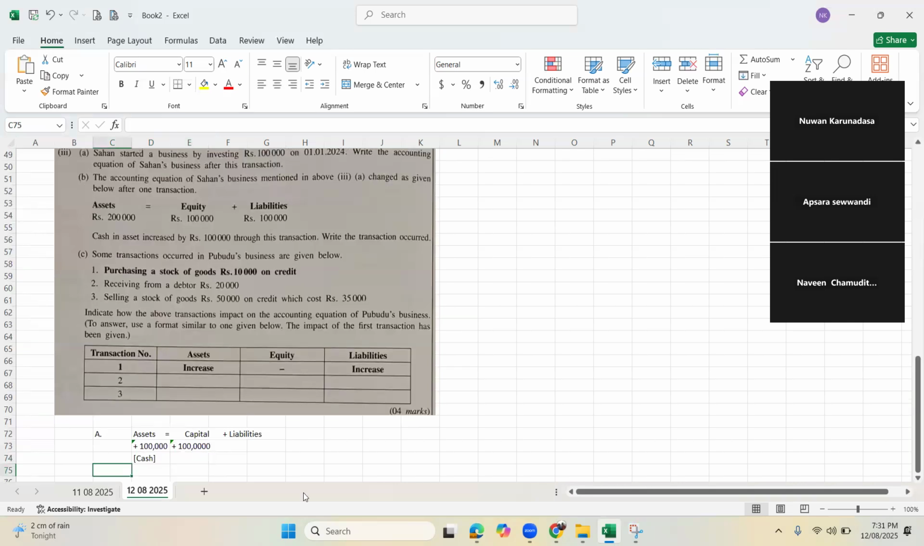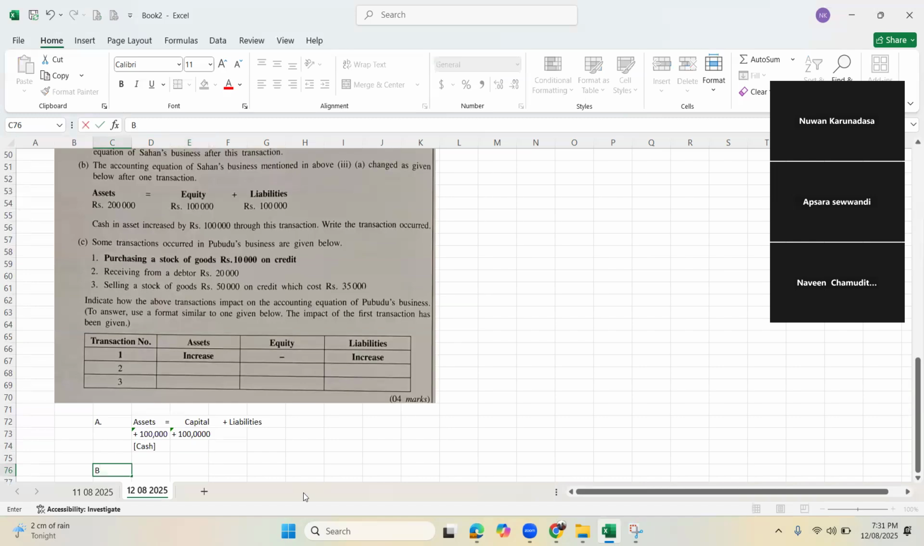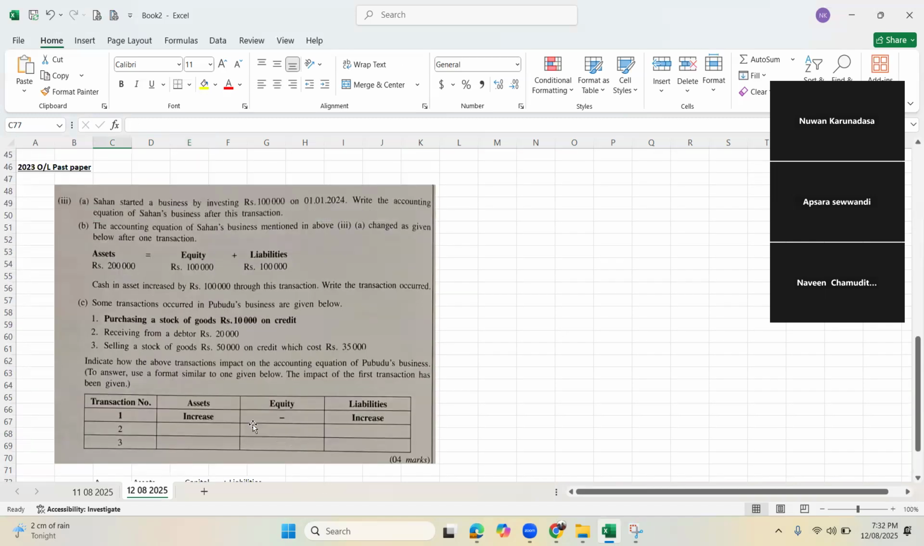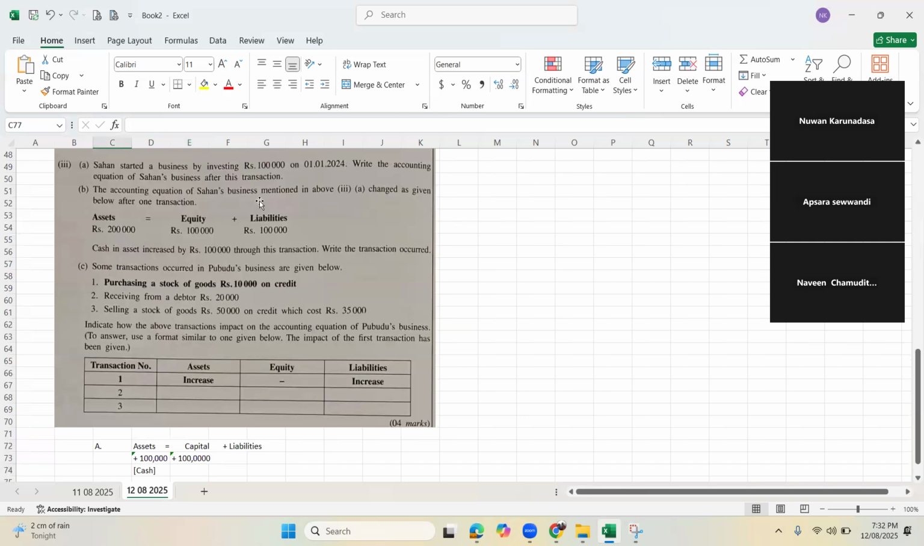Number two, or B. Just look at B. What are they asking? The accounting equation of the Sahan's business mentioned in 3A changed as below after one transaction. Now see. We have written the asset 100,000 increase, then the capital increase 100,000. After the first transaction, the accounting equation has been increased as follows.